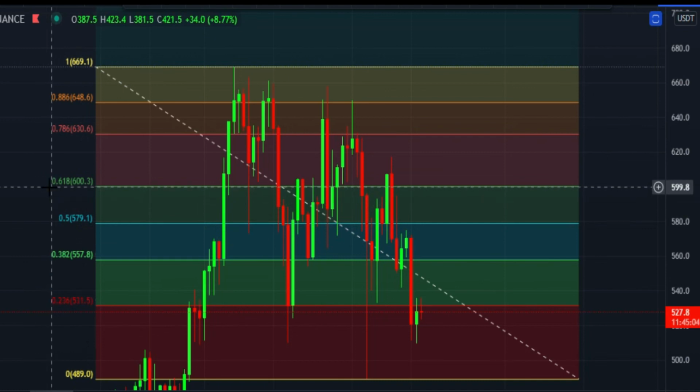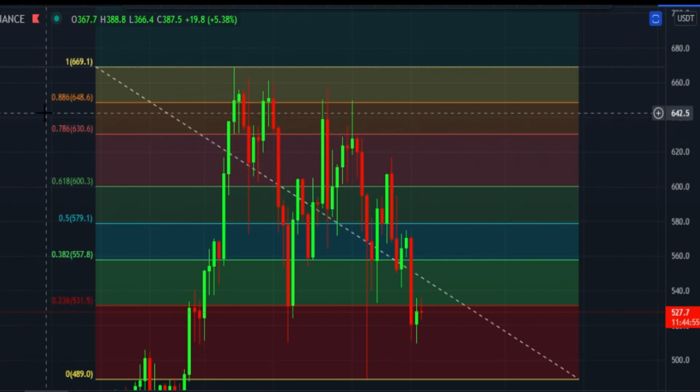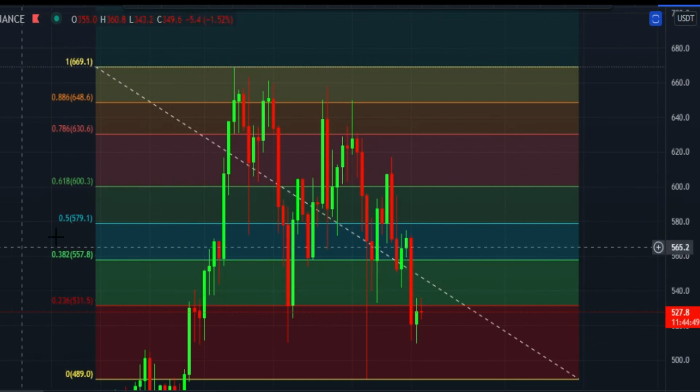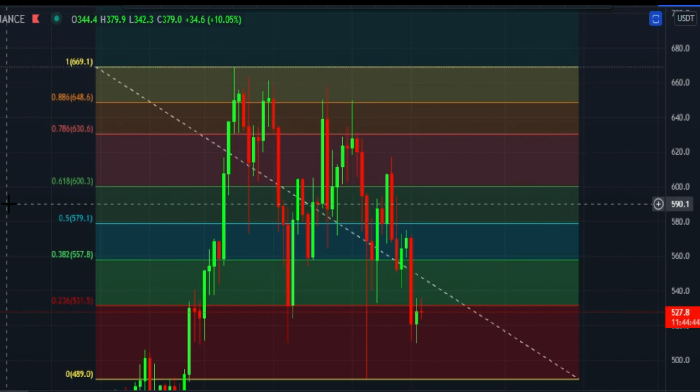After that, 0.61, which is the golden pocket, and it is at the $600 price zone. And after that, 0.78, which is at the $630 price zone. And after that, 0.88, which is at the $648 price zone. These are trade zones. Note down these zones, and these are fib levels to trade. This is my technical analysis, guys.